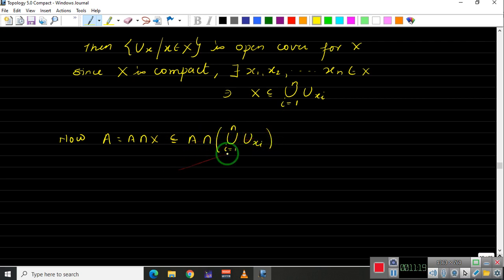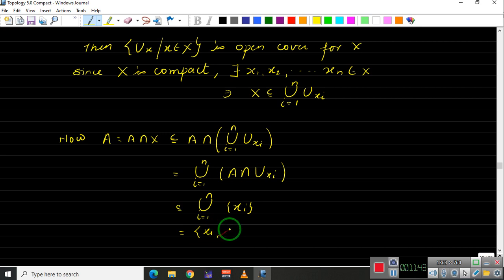Okay, and this will be equal to union I from 1 to n of A intersection Uxi. Okay, and this will be contained inside union I from 1 to n of singleton xi, and this set is nothing but the set of all x1, x2 up to xn, and this is a contradiction.